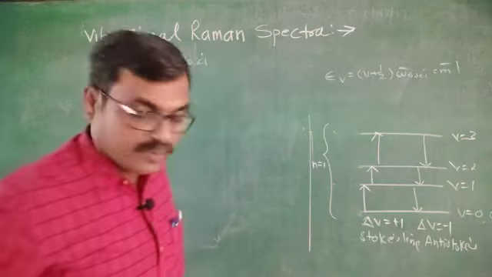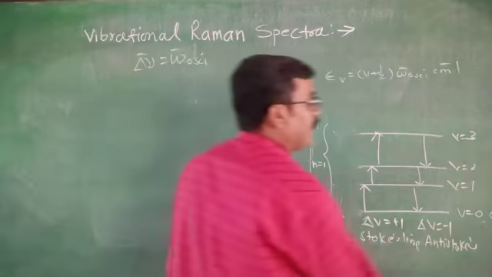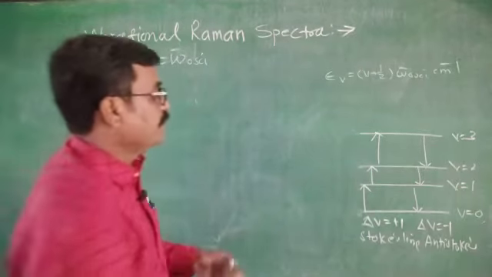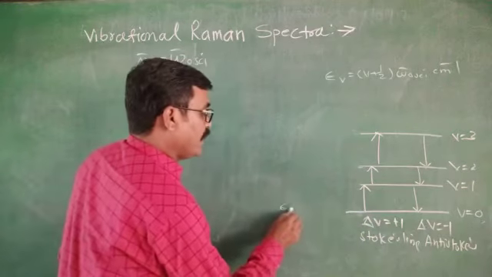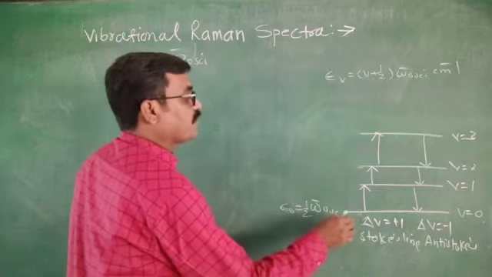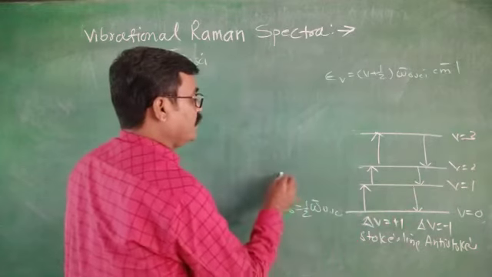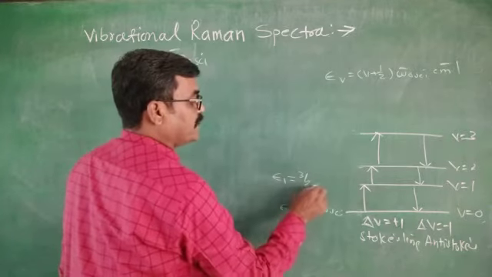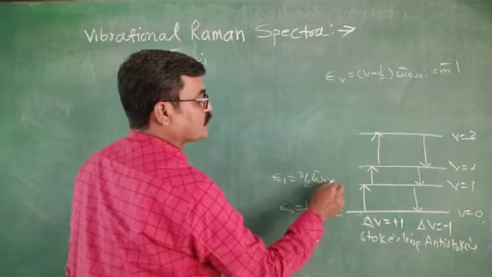For V equals 1, epsilon 1 equals 1 plus half, means 3 by 2 omega bar of oscillation.